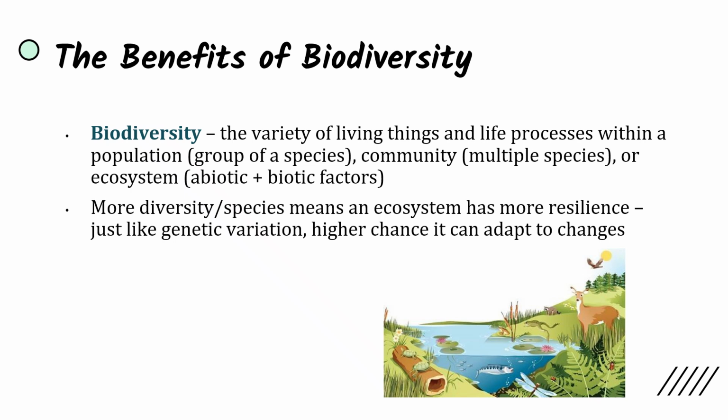And so by having more species, by having a balanced number of individuals of each species, that means an ecosystem has more resilience. There's going to be less competition, and just like genetic variation, there's a higher chance that it'll be able to adapt to changes. So over here within this ecosystem, we see lots of biodiversity. We see many different animals, we see many different plants, and it doesn't seem like resources are being hogged or there's competition for them. So we see a resilient ecosystem that will be able to adapt to change.